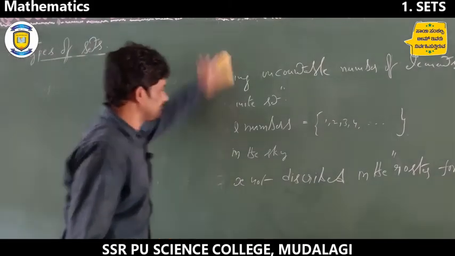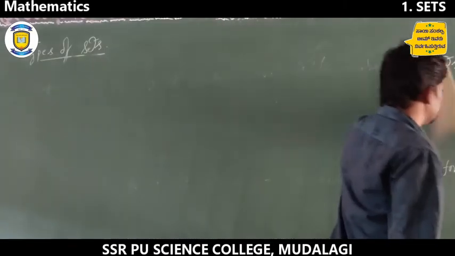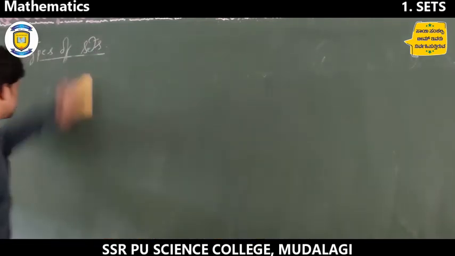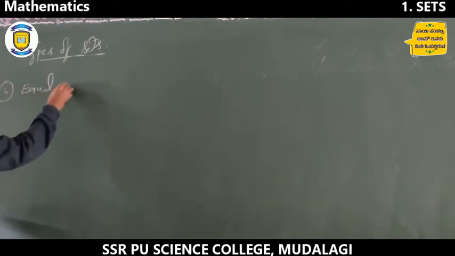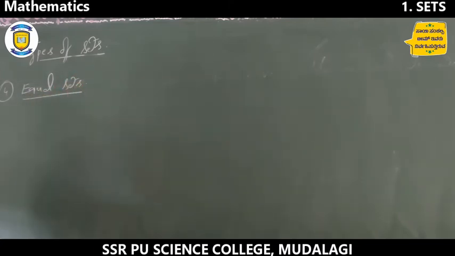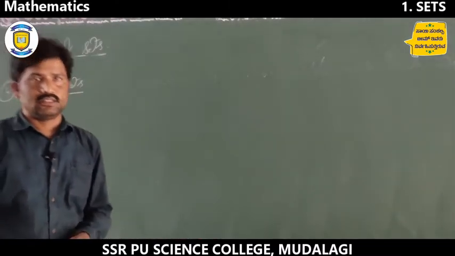So the next type is equal sets. Equal sets means two sets A and B are equal.